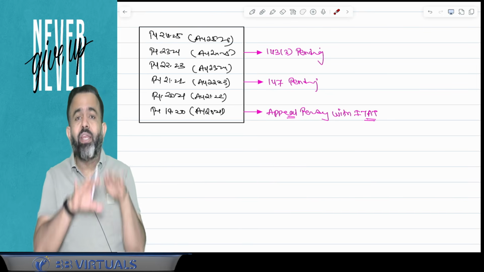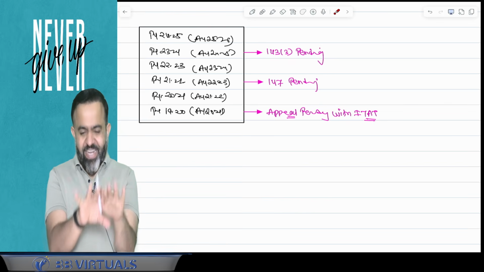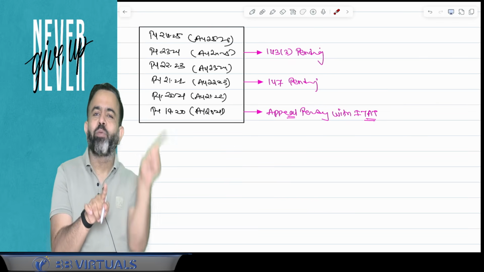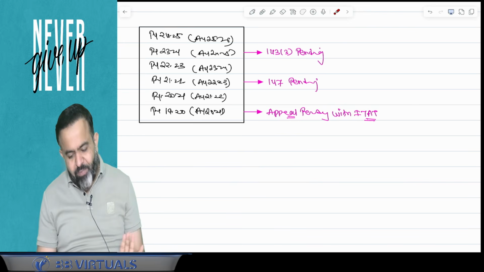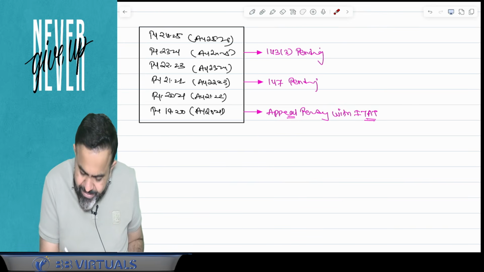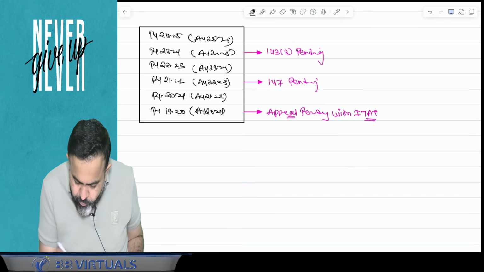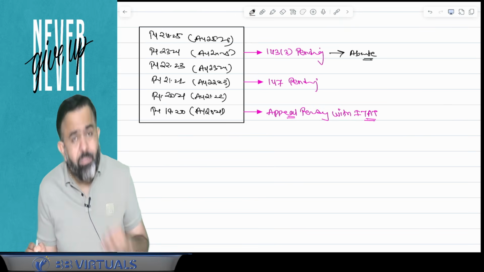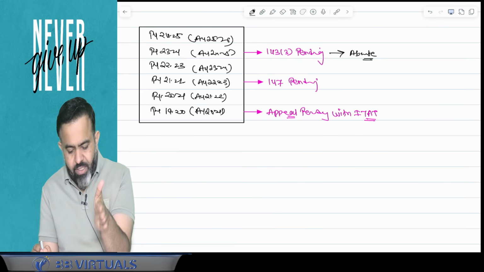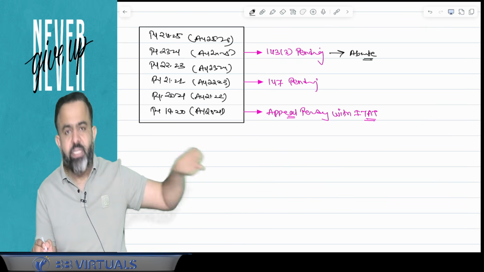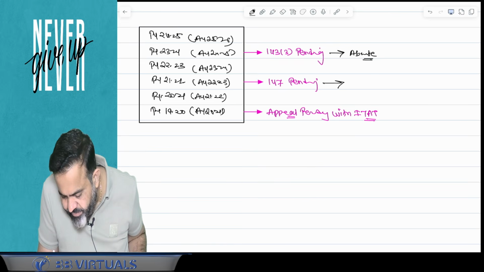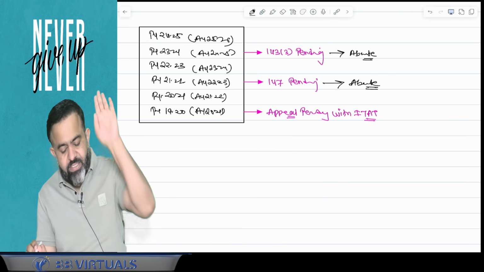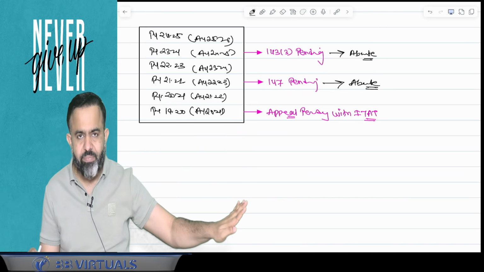Abate means it will stop there, and your assessment will be completed with the block period. So in simple words, assessment pending for this particular year is going to abate. Abate means it will stop here. This 143(3) assessment will stop here. If 147 is pending, then it is also going to abate, meaning it stops here.